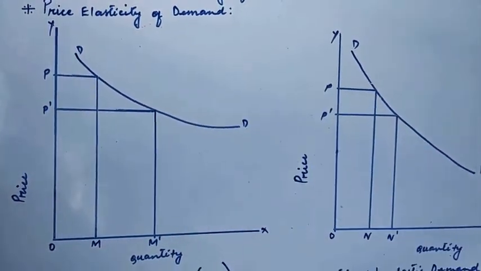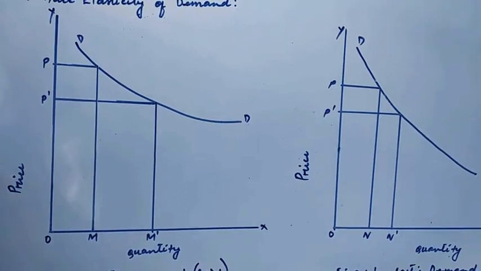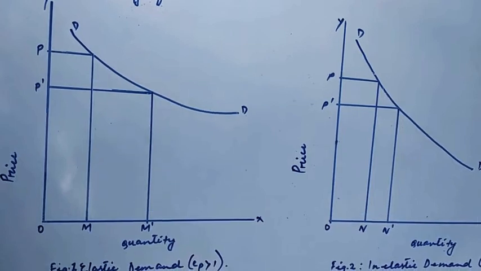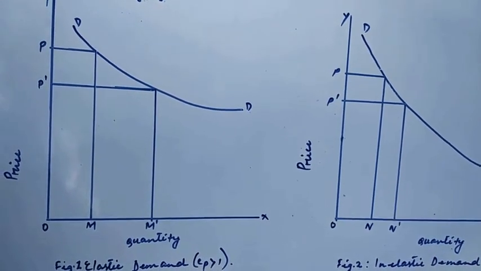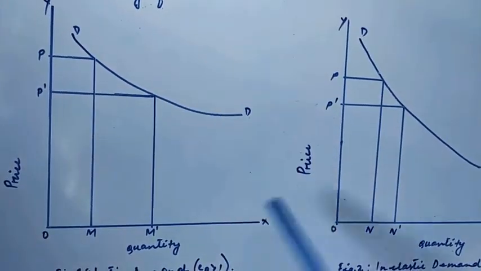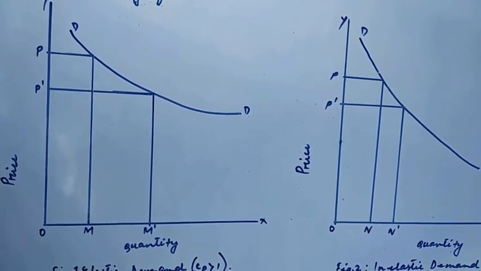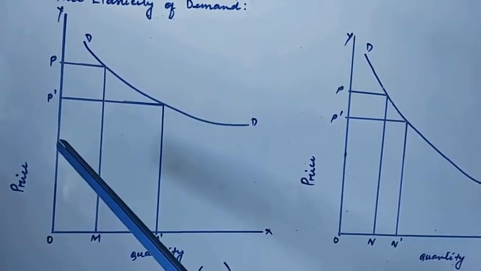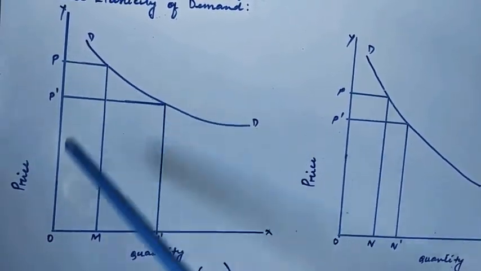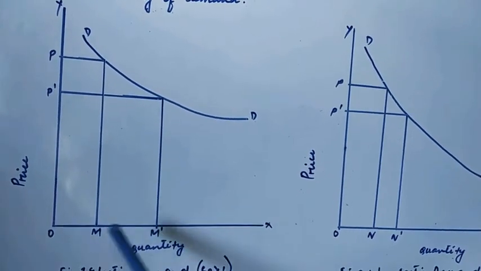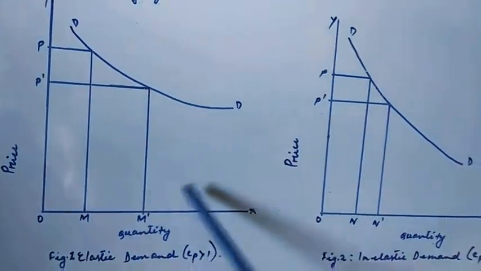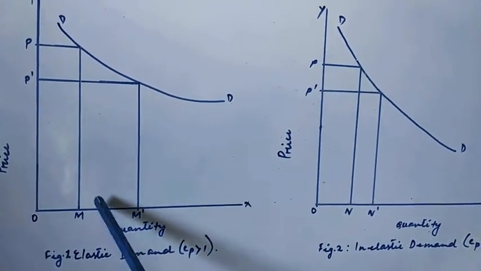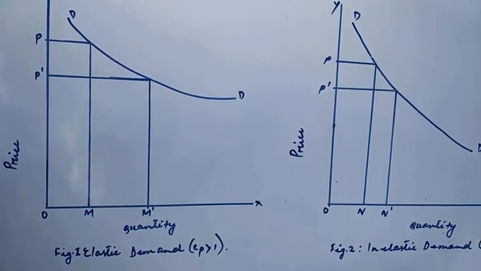The same fall in price is there in both cases. For a given fall in price, from OP to OP dash, the increase in quantity demanded is much greater in figure 1. When there is a price fall from OP to OP dash, the demand for quantity is much higher in figure 1 than in figure 2. See the gap: M dash is much bigger than N dash.